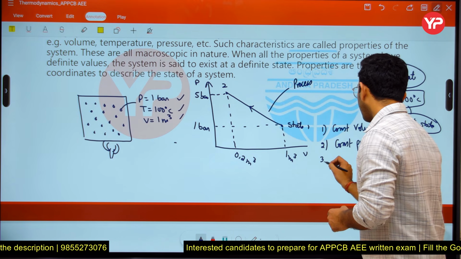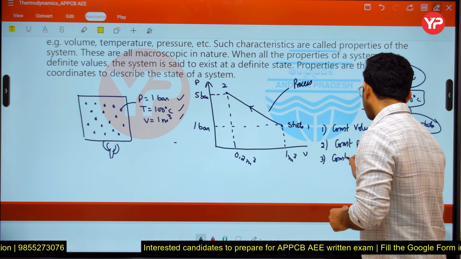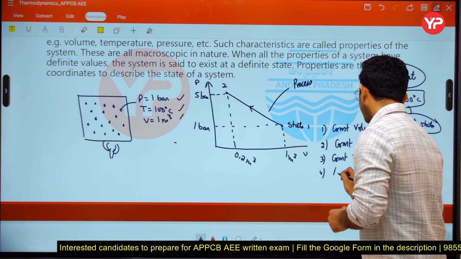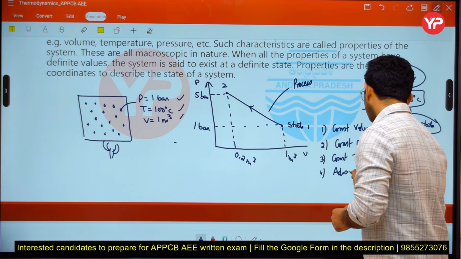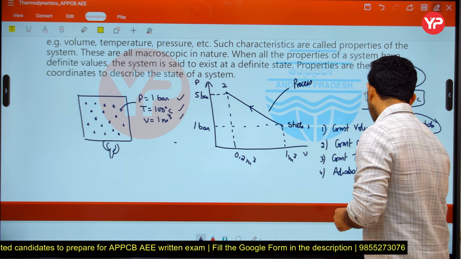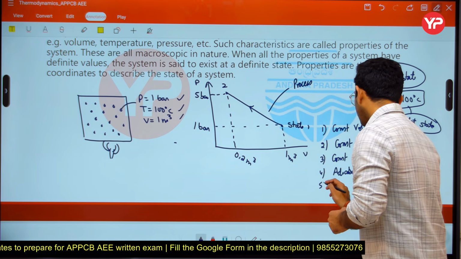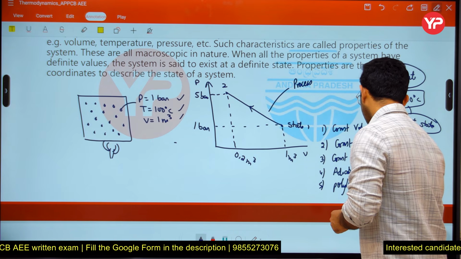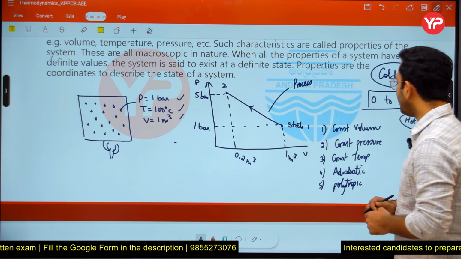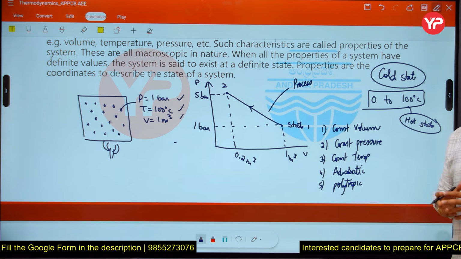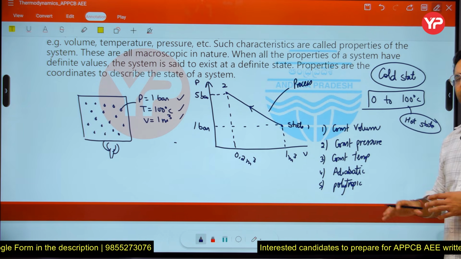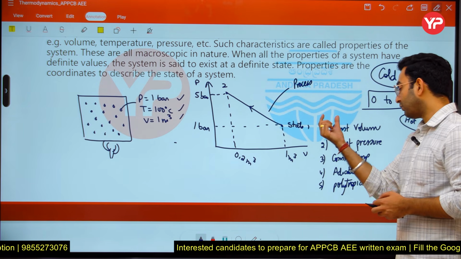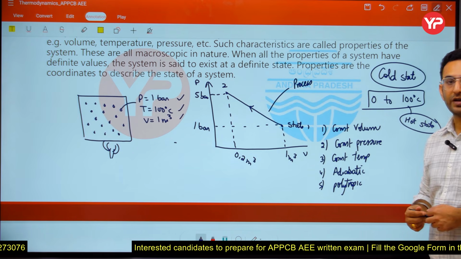The third one is the constant temperature process, and the fourth one is adiabatic, and the fifth one is the polytropic here. Okay, so these are the 5 processes which we have to study in this particular subject, and these are very important. So now I hope that you have understood what is the meaning of processes here.